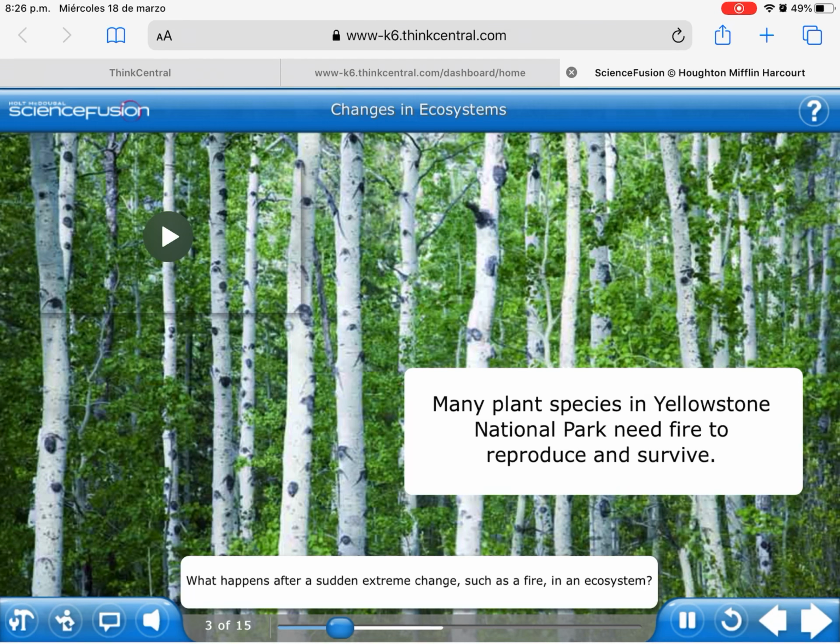What happens after a sudden extreme change, such as a fire in an ecosystem? Yellowstone National Park spreads through Montana, Wyoming, and Idaho. The forests there experience frequent fires, which clear overgrown land and help spread seeds. But in 1988, the fires Yellowstone experienced were very unusual. Click play to learn more.